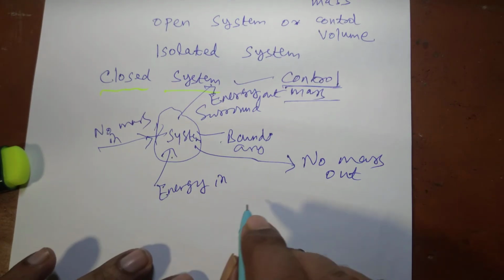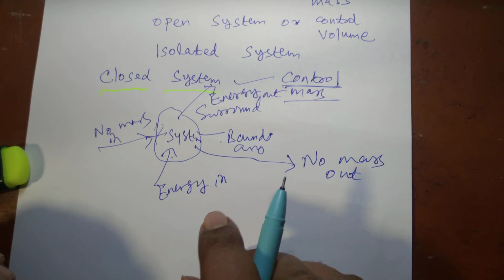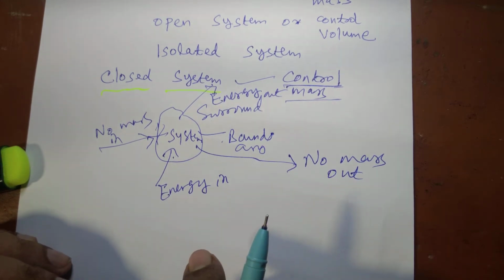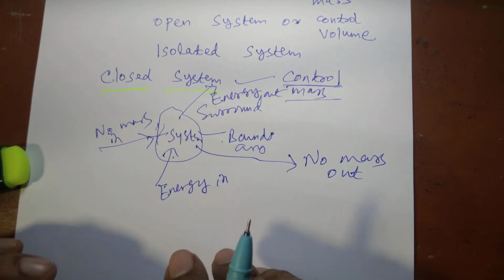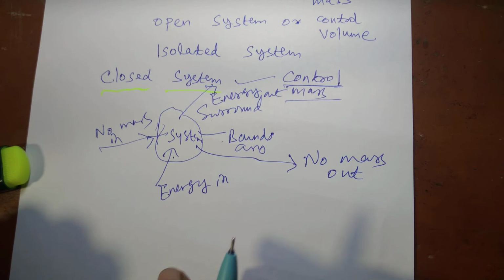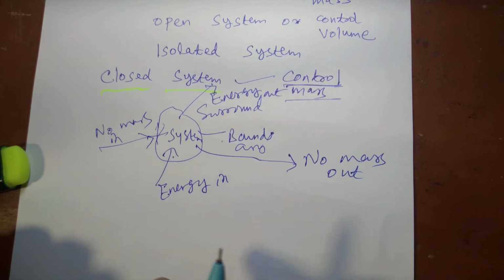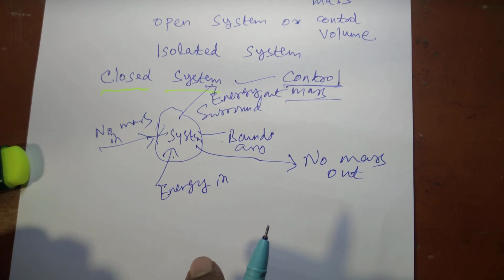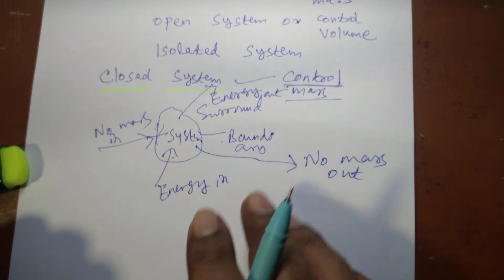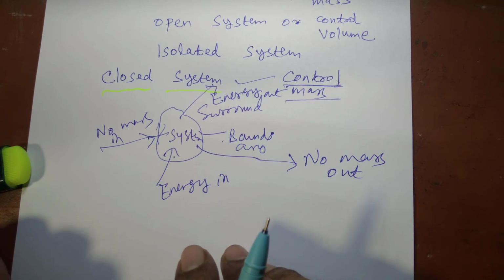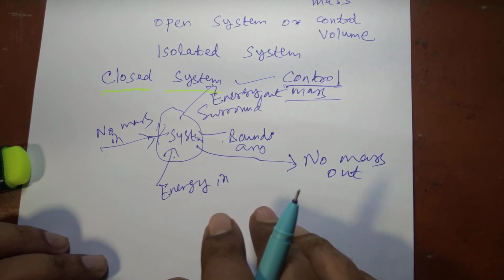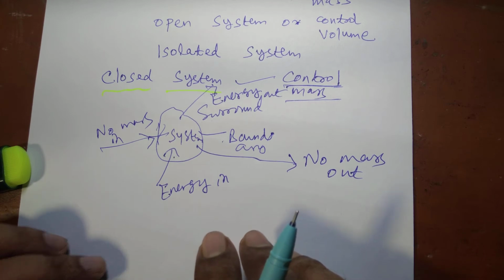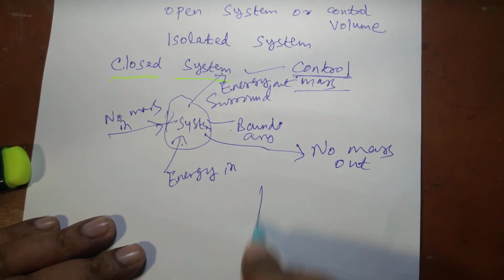An example can be, suppose we are heating something in a frying pan with its lid on a stove or gas burner. Then it is called a closed system, because nothing enters in, nothing comes out of the pan, the only thing is that we are supplying heat. Suppose we are heating a cup of coffee with its lid on a stove, then it is called a closed system. So in closed system only energy interaction can take place.